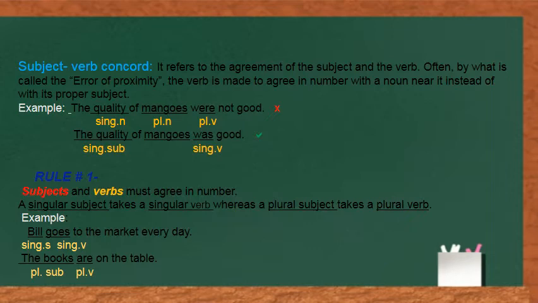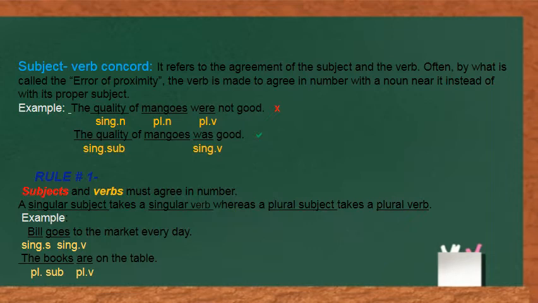Students get confused in choosing the verb, and in confusion they choose a verb that agrees with the noun that stands near it instead of the proper subject, and this can cause error. This is called error of proximity.